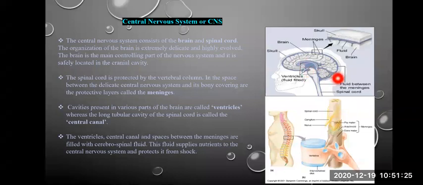These are known as ventricles. Similarly, in the spinal cord also, we have a central canal, which is a cavity. So in the case of the spinal cord, this empty ventricle is known as the central canal.